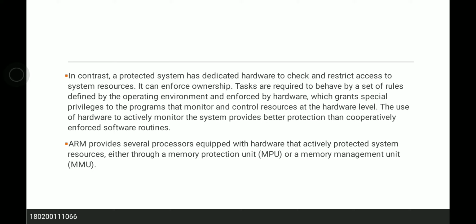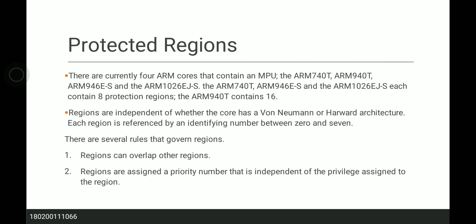ARM provides several processors equipped with hardware that actively protect system resources, either through a memory protection unit, or MPU, or a memory management unit, MMU. Protected regions.